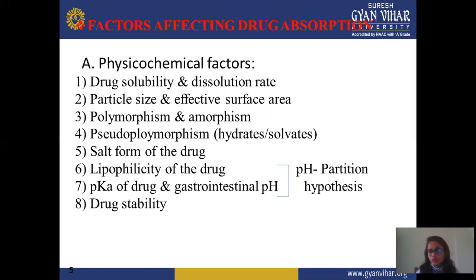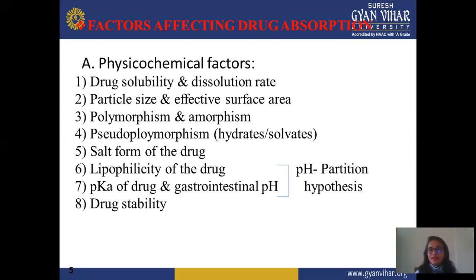If your drug is water soluble, then it does not easily absorb at the particular site. So you should always select a drug that is oil soluble or lipophilic in nature. Drugs of hydrophilic nature do not absorb easily and show more problems. The similarity also applies to dissolution rate.